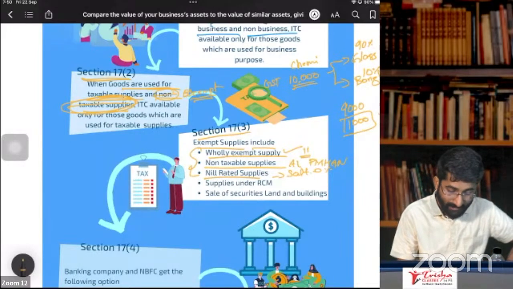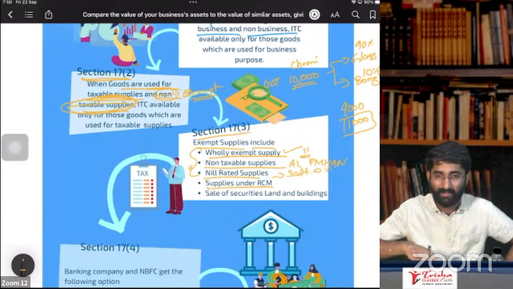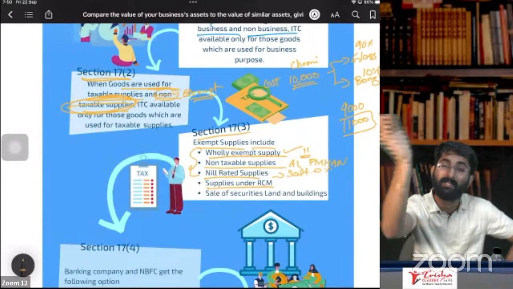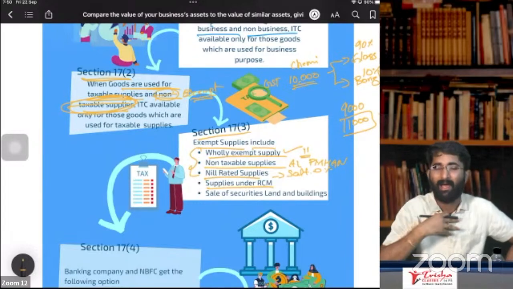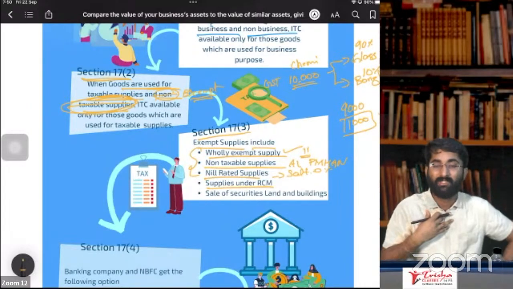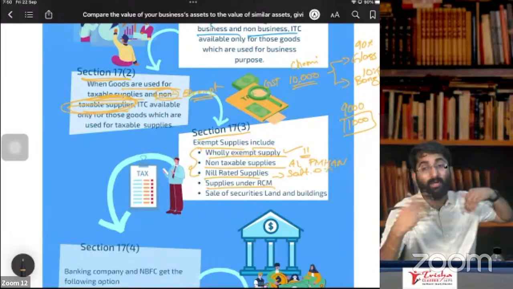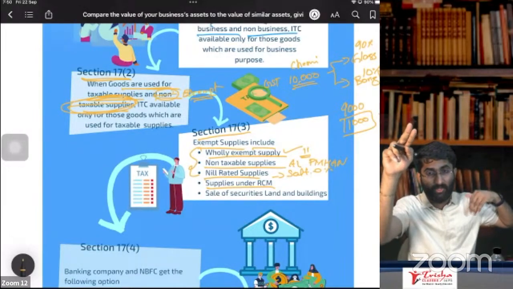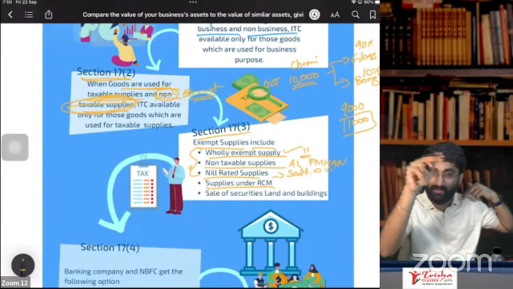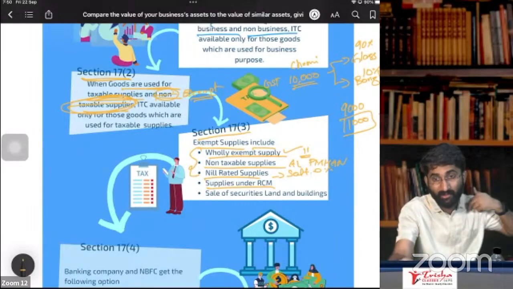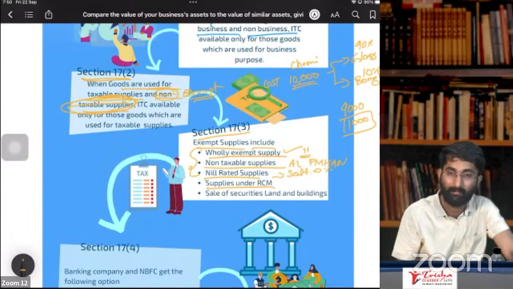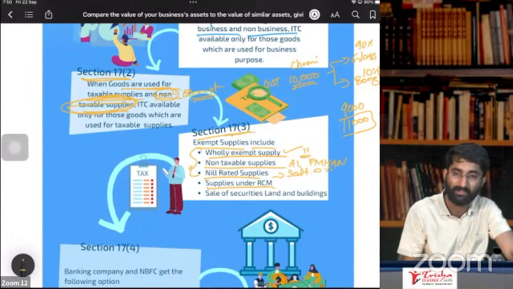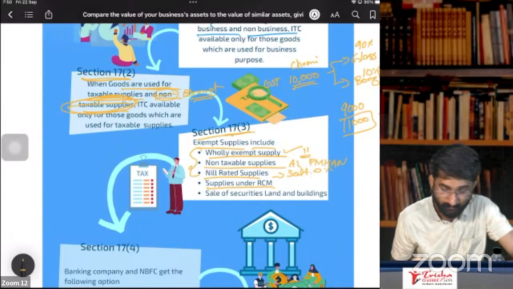Now, supplies under RCM. Suppose you are selling some goods under RCM. The person has to pay under RCM. I am the supplier, supplying goods to you, but I don't pay. You have to pay under RCM, not FCM, because you are the recipient. I sold goods to you, you are the recipient. Actually, it is my exempt supply as per section number 17, subsection 3.